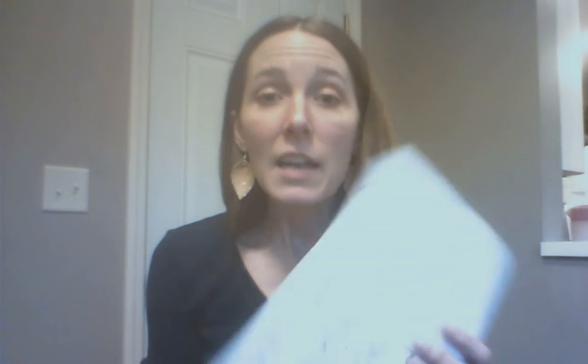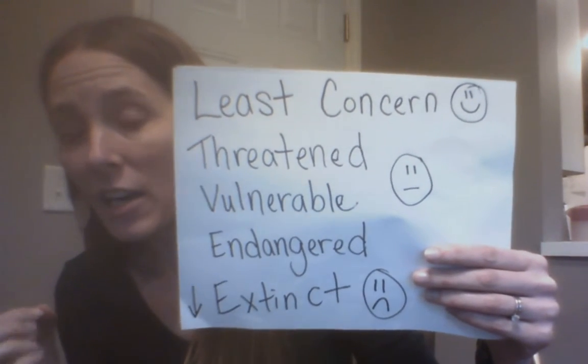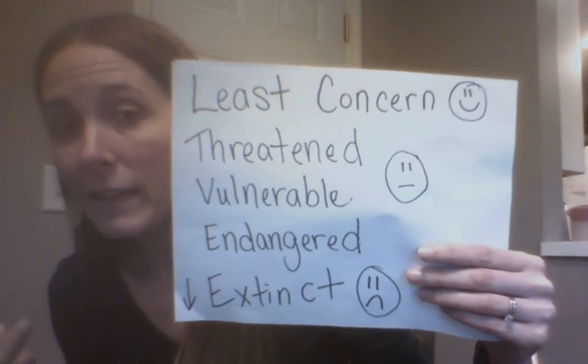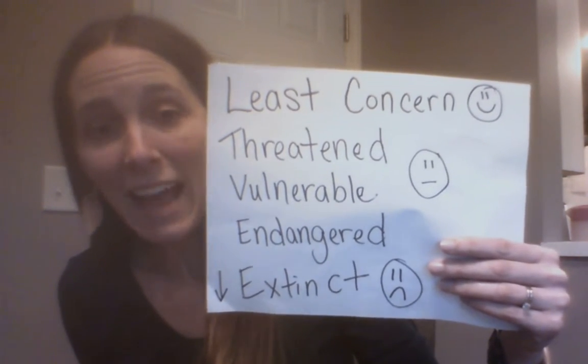So that brings up the idea that when that happens with animal populations, the widespread ecosystem changes can cause decreases in numbers of animal populations. So some animals can start to become threatened or endangered, or some animals can even become extinct. So I wanted to talk with you today about a couple different words that go along with those ideas. So if you can see my list here, these are the kind of words or vocabulary that's used to describe different species of animals that have started to die out in our world.